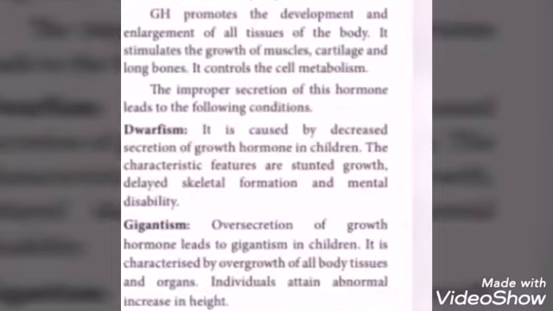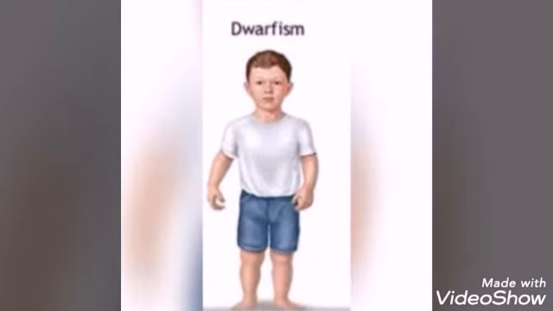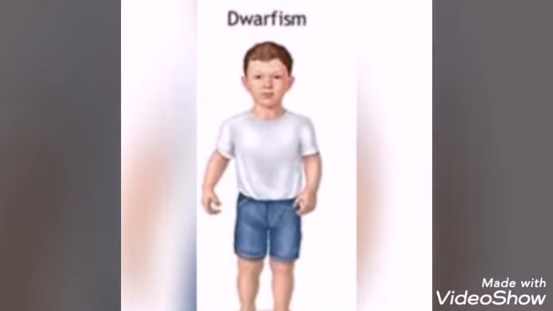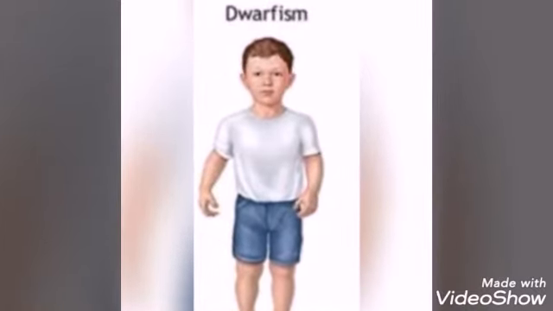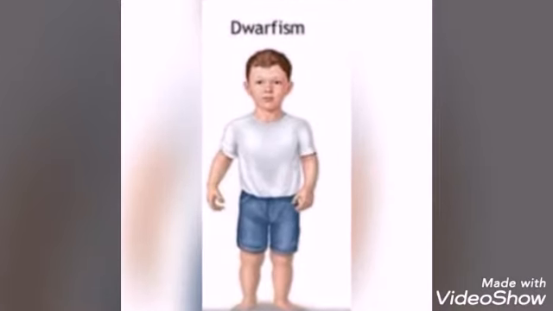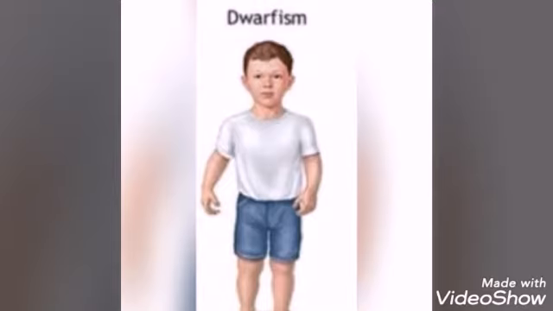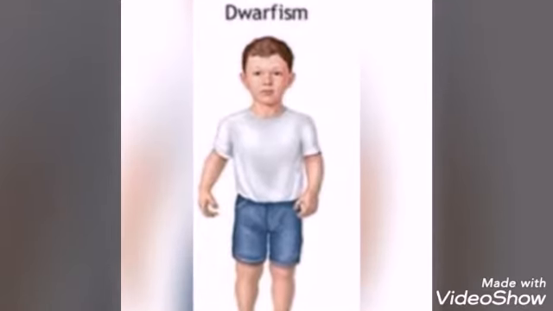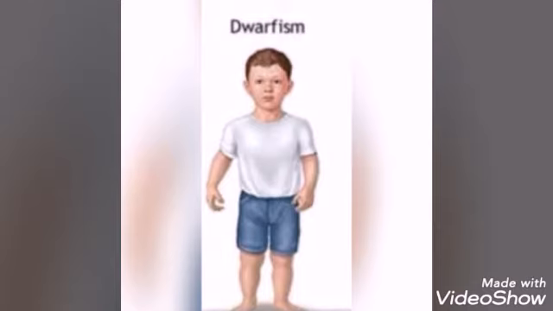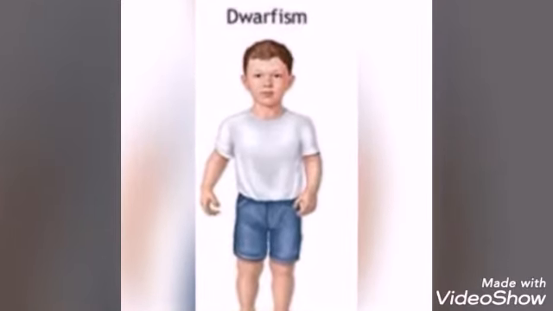First one, dwarfism. It is caused by decreased secretion. Less secretion of growth hormone causes dwarfism in children. See, the characteristic features are stunted growth, delayed skeletal formation and mental disability. A patient at the age of 20 may have the body development of a child at 10 years. That is dwarfism. Second disorder, gigantism. Oversecretion of growth hormone.